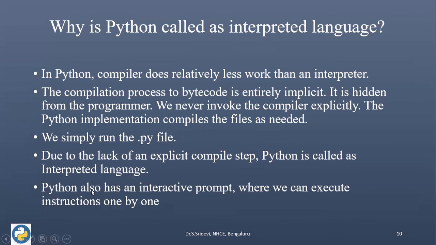Also, one more reason is there. Python has an interactive prompt, in which we can run every statement in Python one by one. This is not the case in a compiled language, where the entire program is run in a single run. Whereas in Python, you can even execute every statement one by one. Because of these reasons, Python is called an interpreted language.